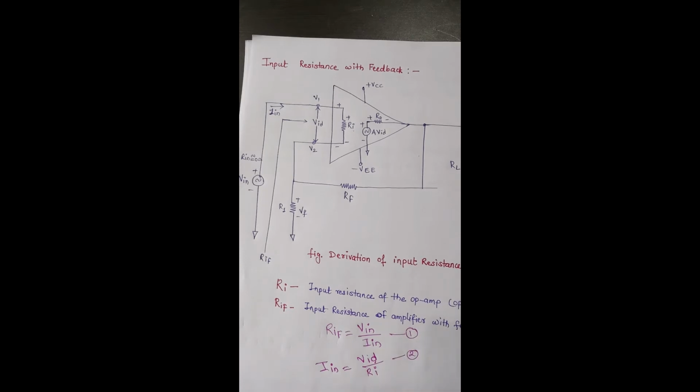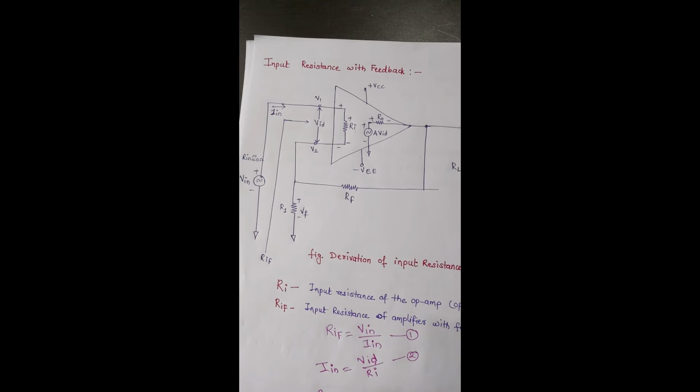Substitute this equation 1 into equation 2, so that we can write input resistance with feedback is equal to Vin divided by, for this Iin, now we can write VID divided by Ri. Make this one as equation number 3.